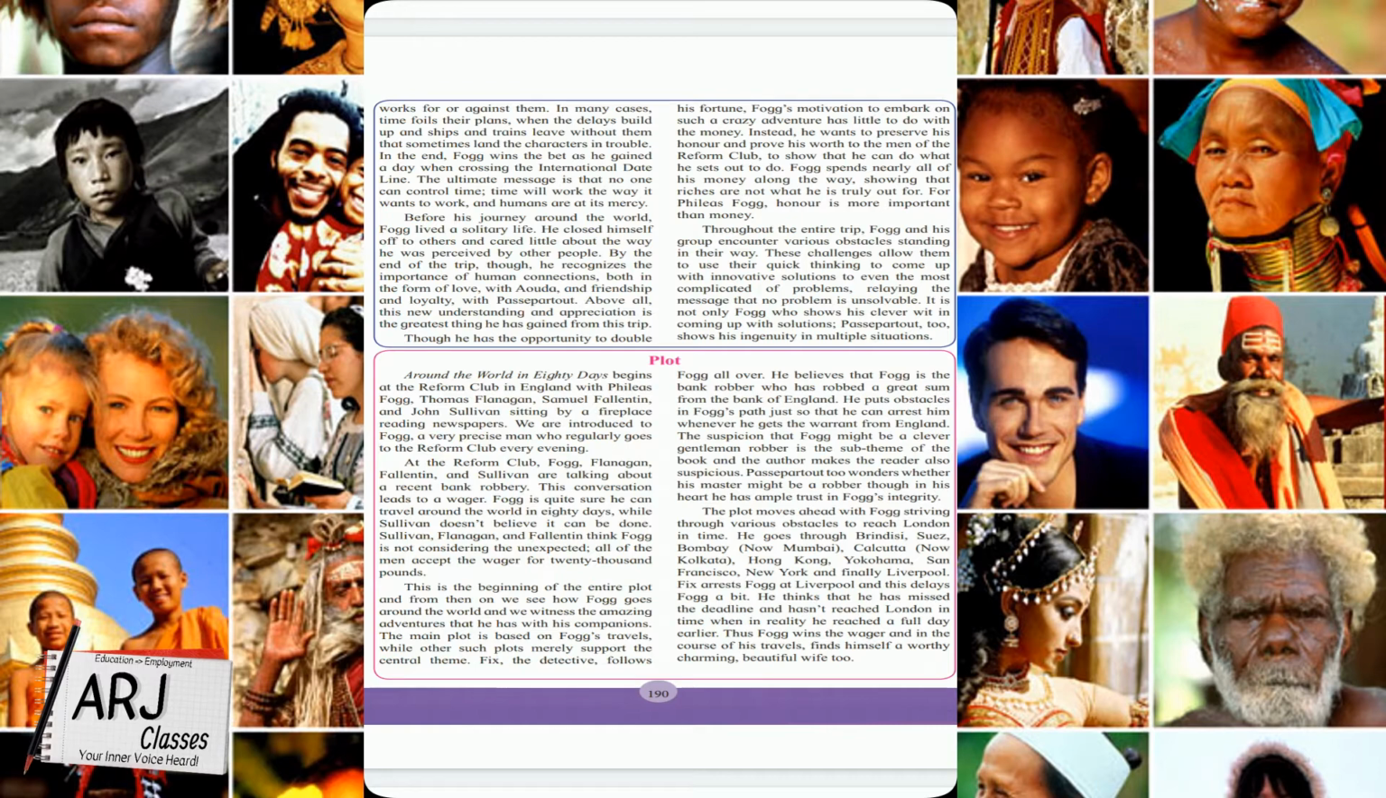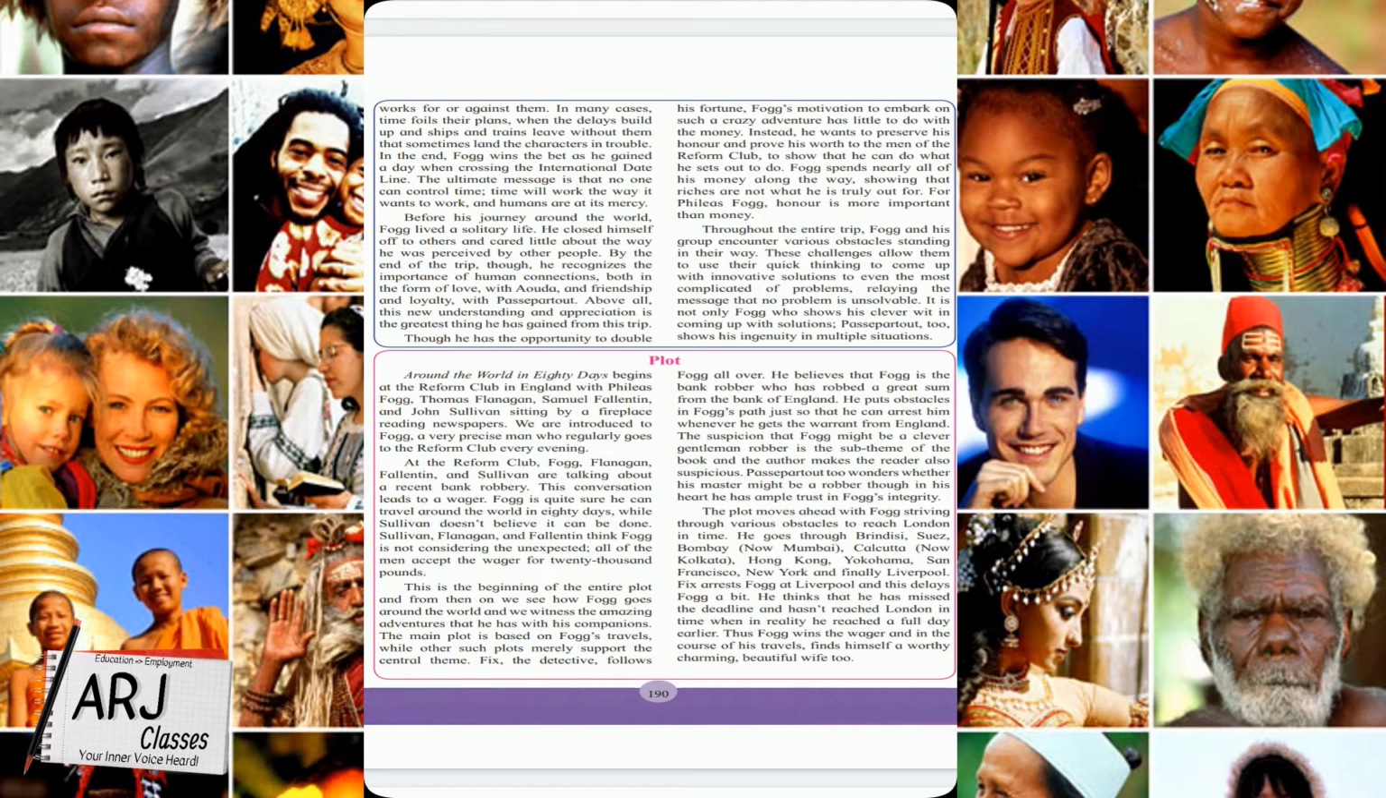Now, plot we have seen again in the 11th standard drama section in the history of drama part. The plot we have studied, that plot means the main story. So now we are going to see the whole story in a short manner. Around the World in 80 Days begins at the Reform Club in England. So the story begins in England.